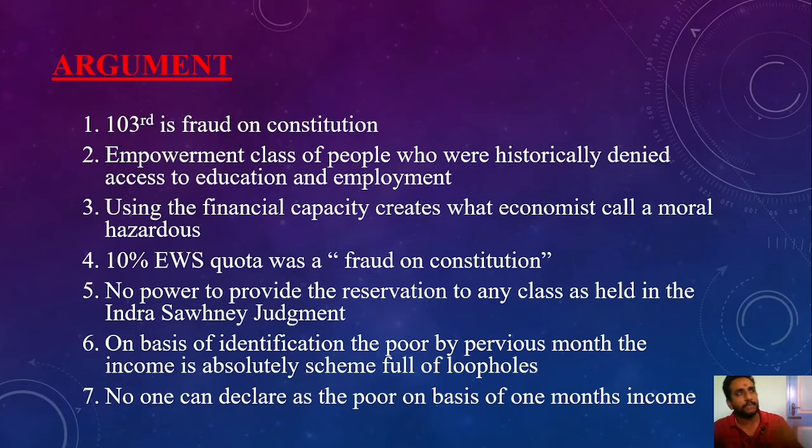If you see the average family, there are 4 members in the family. The one person who is the father of the family is earning 25,000 per month. If you see the average salary, it's less than 8 lakh per annum. That particular family person is also competing for the economically weaker section 10% quota. His salary pay slip shows 25,000 per month salary.